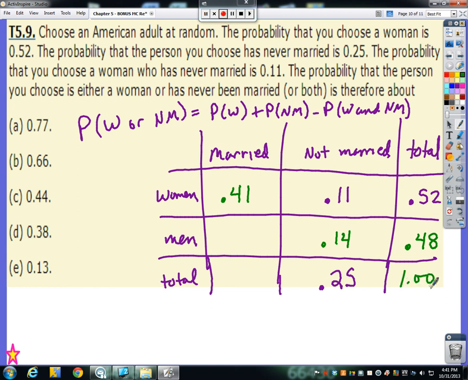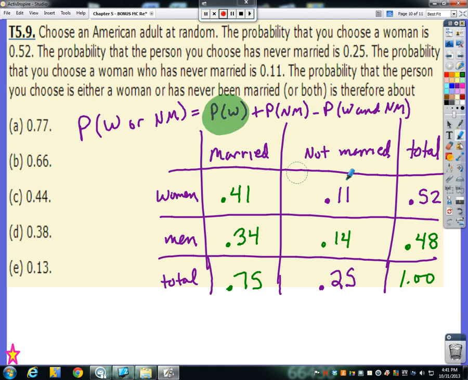Here's our 1.0. If 25% have never married, that means 75% must have married regardless of gender. And then we can go this way or this way for our last group here, but we should get the same number. 75% minus 41% makes 34%. Does it check out this way? Yes, 34 and 14 makes 48. So now we have a full, complete table to use.